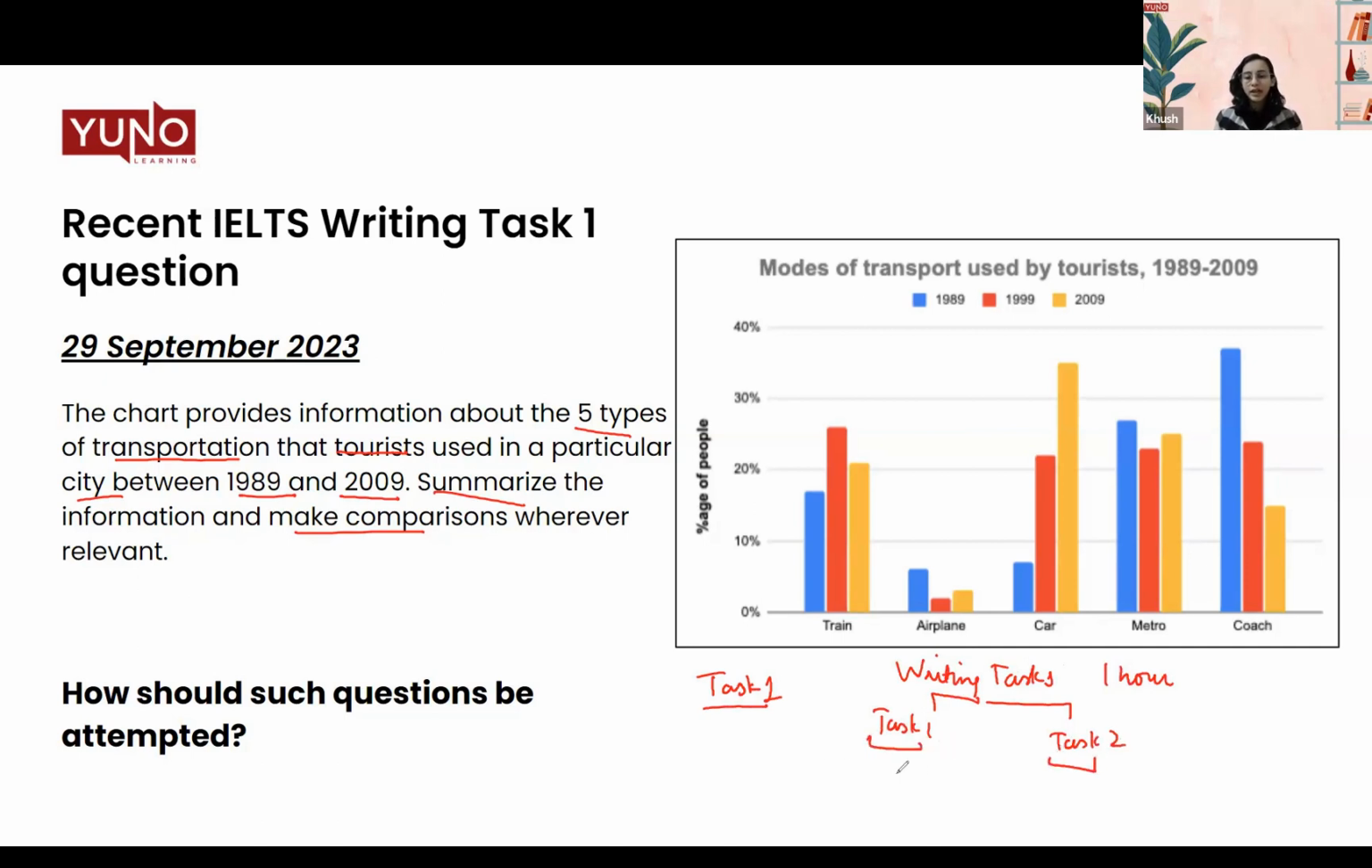Now, because in task 1 we are supposed to write a minimum of 150 words and in task 2 a minimum of 250 words, the time division that we do between both of these is 20 minutes and 40 minutes. This is the recommended time, but it depends on individual choice. How good are you at the writing task? You can give more time to task 2 or more time to task 1, depending upon your speed and preference. But when we are writing task 1, you are supposed to write at least 150 words.